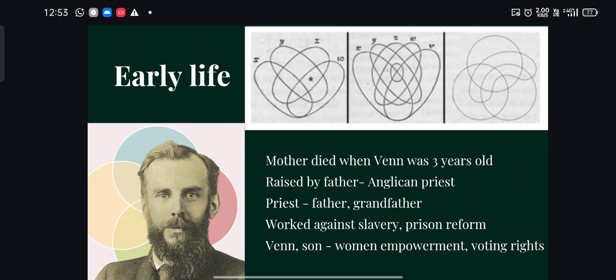These are some diagrams in the books written by Venn. By looking at this picture we can understand how John Venn represented Venn diagrams. We usually use three circles, isn't it? We have used only three sets, but we can use many sets, and they can be represented in many shapes like ellipse, oval and so on. A circle is not needed. So this is how he represented Venn diagrams in his textbooks.